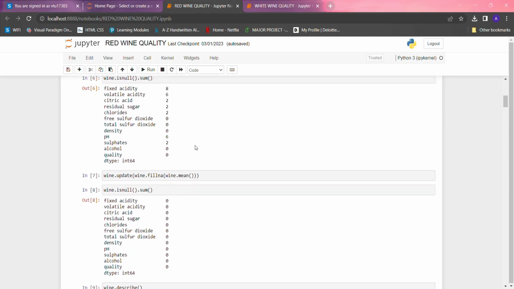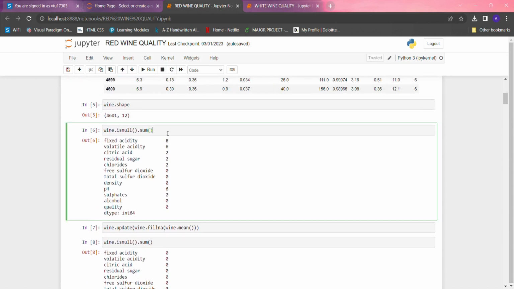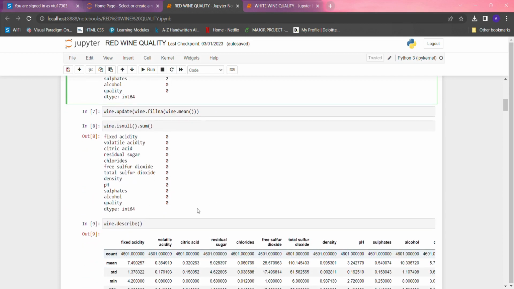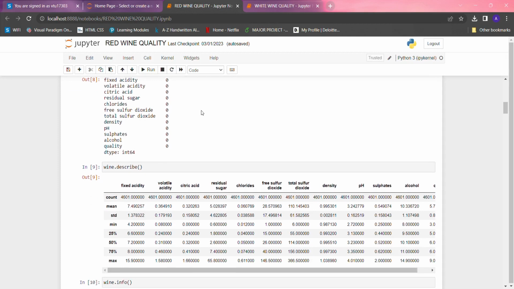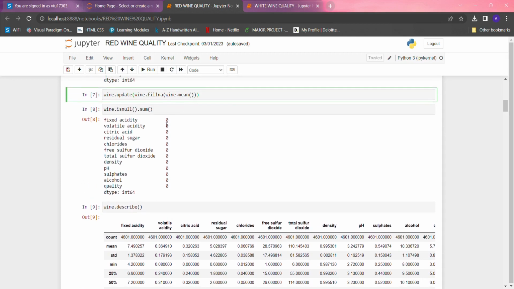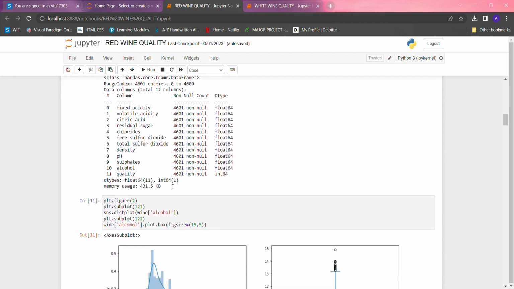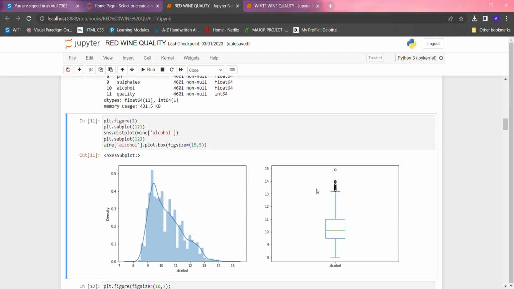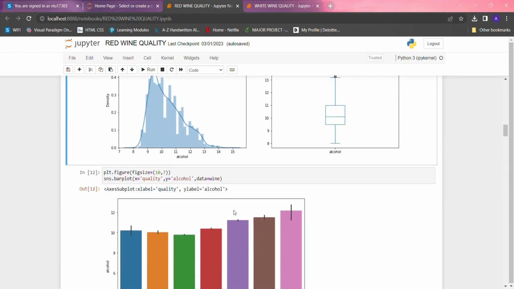The process is same, but here we can see there are null values in this data. Here we can see how many null values there are. So what we have to do is fill those null values with some value. Here we chose the option to fill those null values with the mean. Otherwise one can fill the null values with 0 or the sum also. After filling the null values with the mean, we can see here that we don't have any other null values. And here also there are no outliers in our data, so no problem.